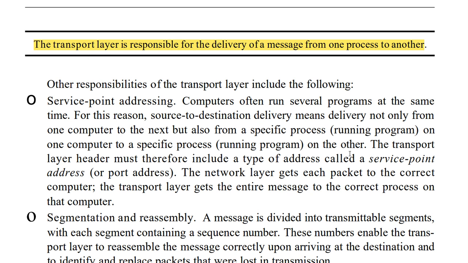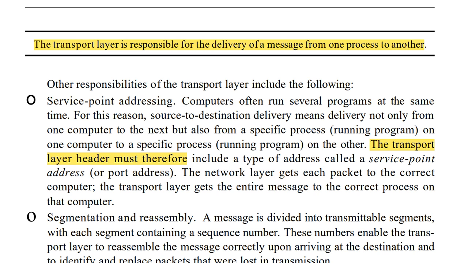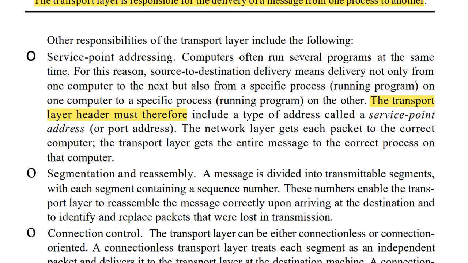The transport layer header must include some addressing, known as service point addressing. The network layer gets each packet to the correct computer, and the transport layer gets the entire message to the correct process on that computer.